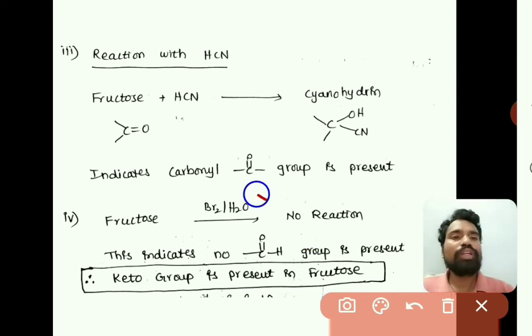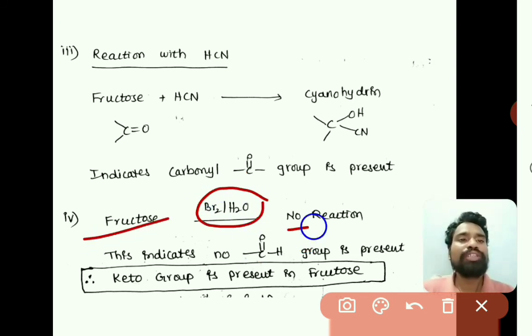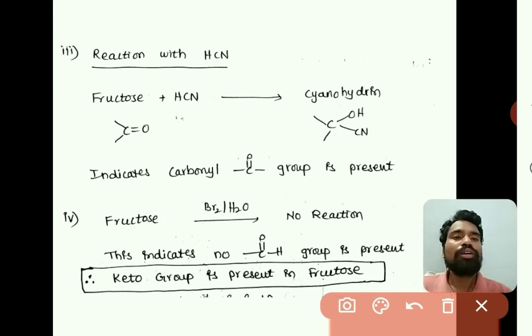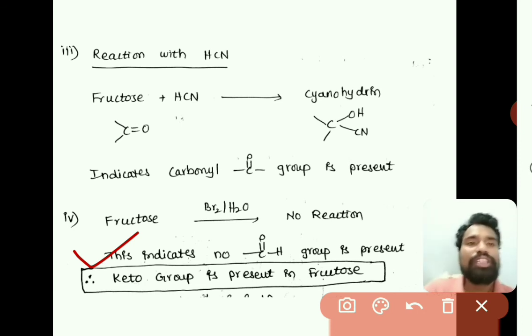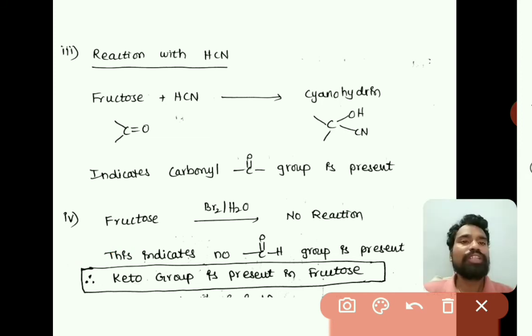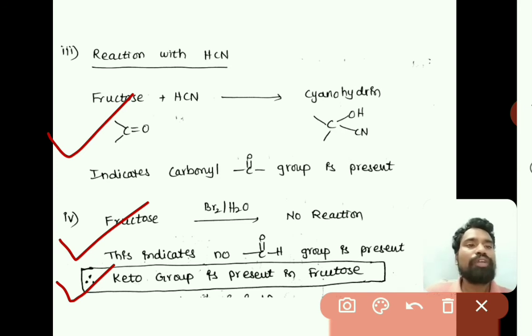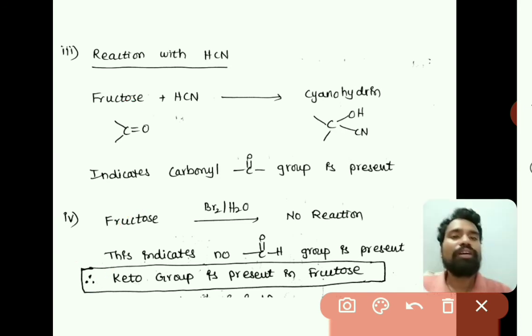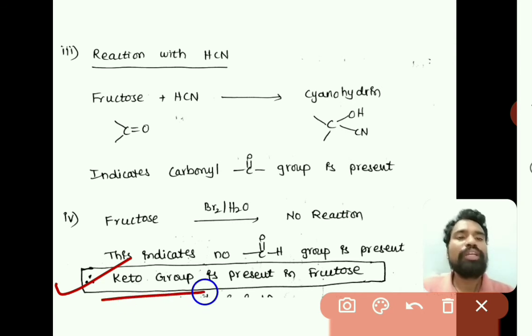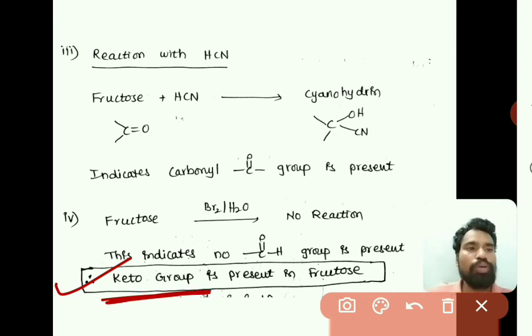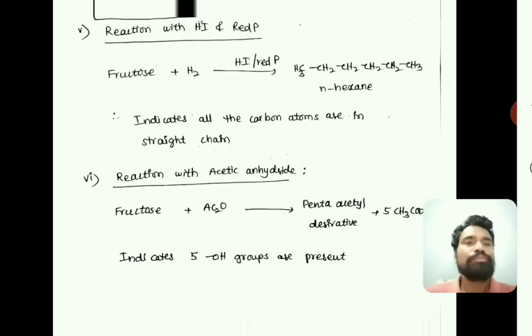So these two things, the formation of cyanohydrin and no reaction with bromine water, confirm that an aldehyde group is not present in fructose, so automatically the group present in fructose would be the keto group, that is the C double bond O group.